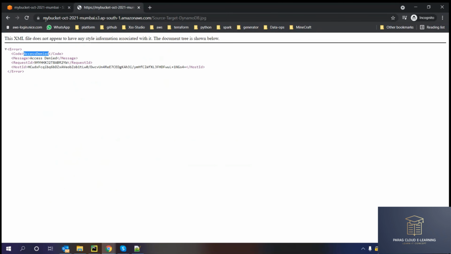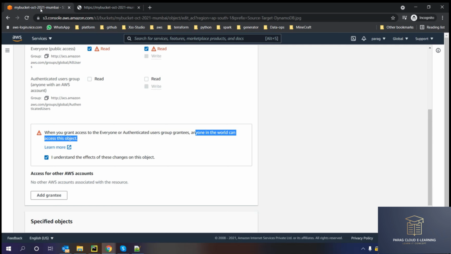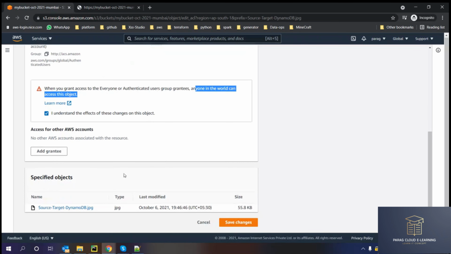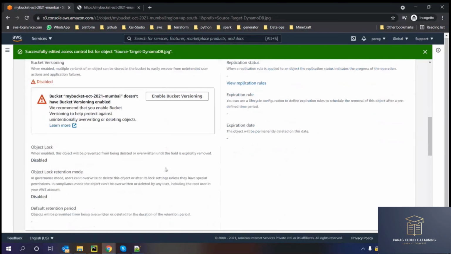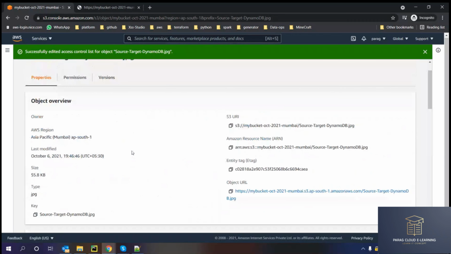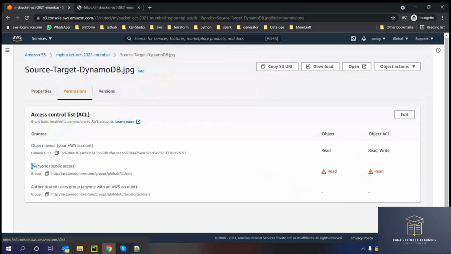This was my URL previously. Right now, if I refresh it, it is blocking me. If I save this now, this object is public again. Now I have given access to make this object public.